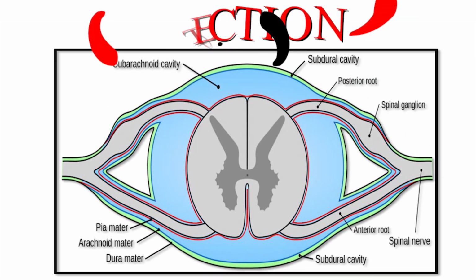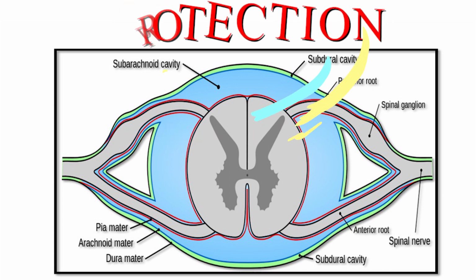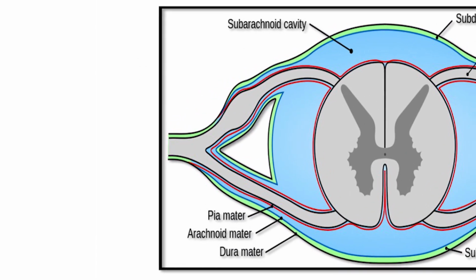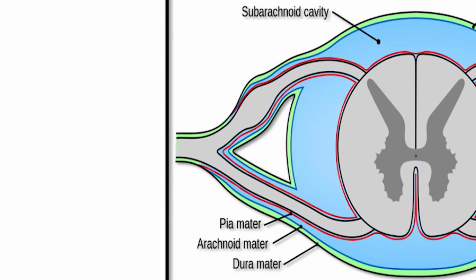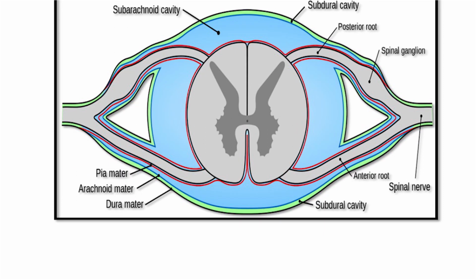Then about the protection. This spinal cord which passes through the neural canal of the vertebral column is protected externally by the bony covering that is of vertebrae. Inner to the vertebrae are present the meninges. The 3 meninges are the outer dura mater, middle arachnoid and inner one is pia mater, and that is also protected by the cerebrospinal fluid.